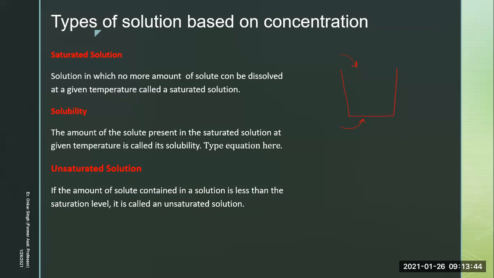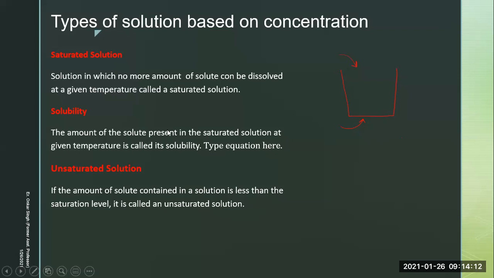It has a capability to add 5 spoons of sugar at a particular temperature. You have added 1 spoon or 2 or 3 or only 4 spoons. Now all those are unsaturated solutions. Am I right? Okay. So, if the amount of solute contained in a solution is less than the saturation level, it is known as unsaturated solution.